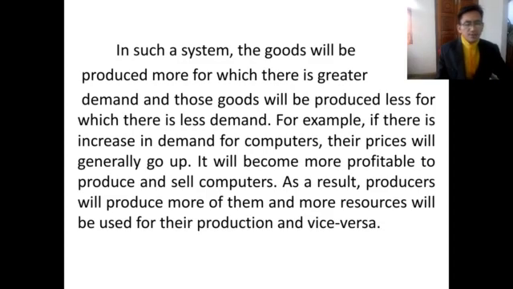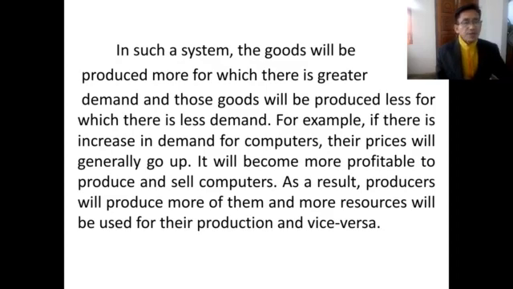It will become more profitable to produce and sell computers, especially for the producers. As a result, the producers will produce more computers, more resources will be used for their production, and vice versa.